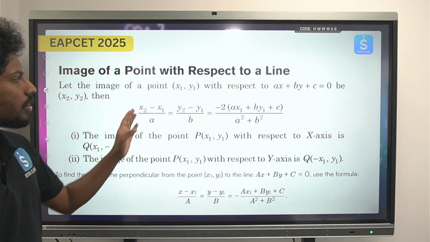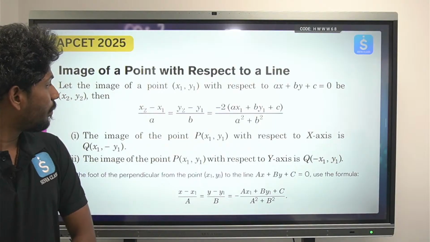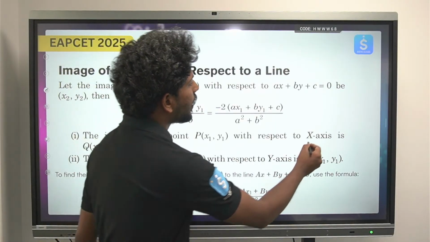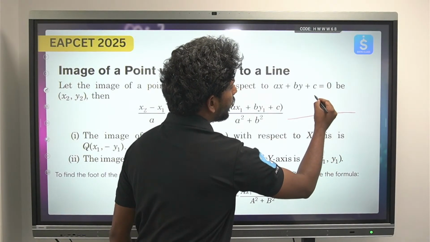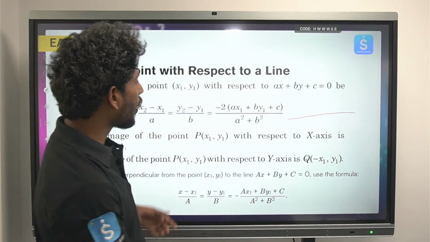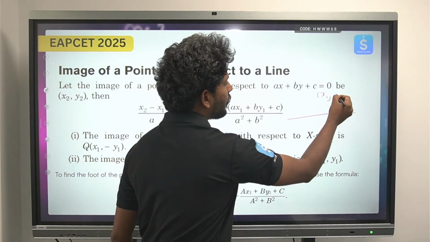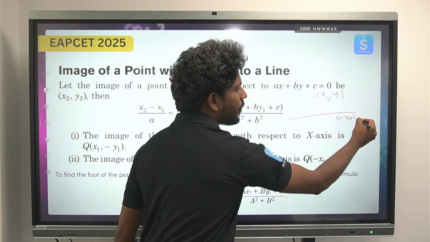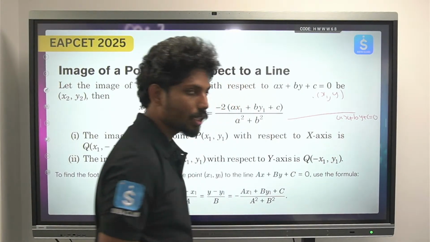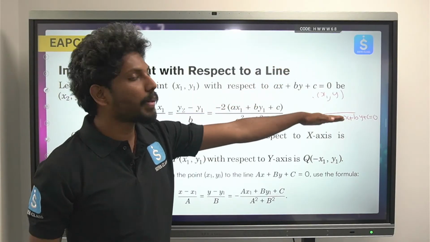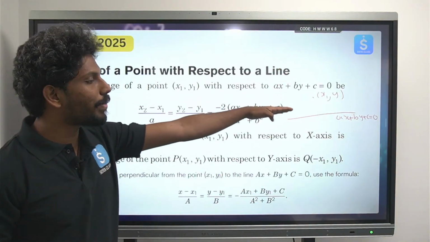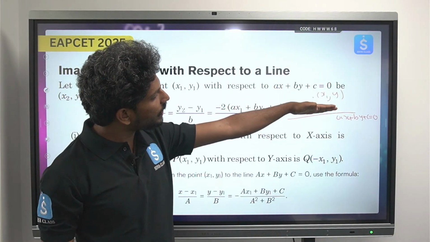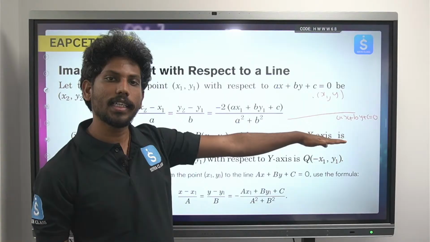Right, next. The important topic we are going to learn today is the image of a point with respect to a line. Okay, there is some line, and there is some point, for example x1 comma y1, and there is an equation of a line ax plus by plus c equals 0. Image of a point with respect to a line is just like a mirror. Just as a mirror works, whatever distance there is from this point to the line, the point should be at the same distance on the other side.